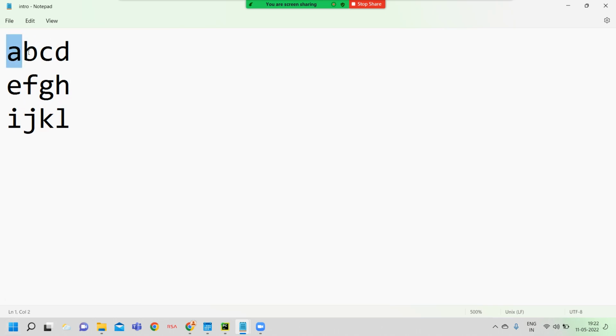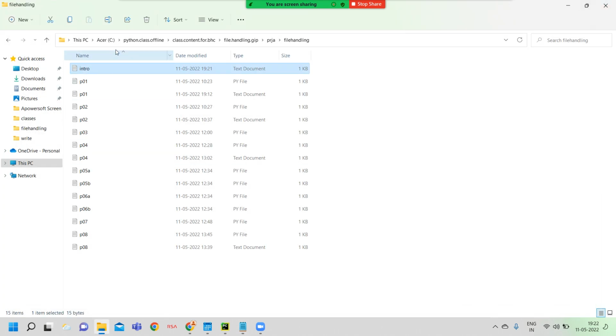Now here we developed 3 lines. Each line has 4 characters. So here we found 3 lines. 4 into 3 is 12, plus 3 new lines, 12 plus 3 is 15. So that is called the file size. So 15 bytes are available here. I think now you are clear.